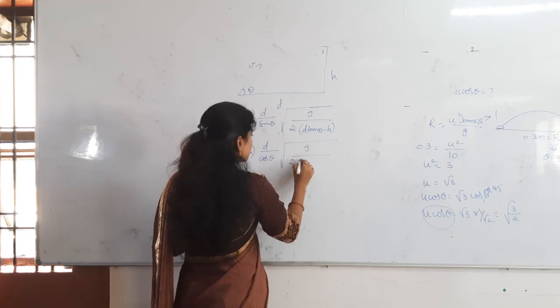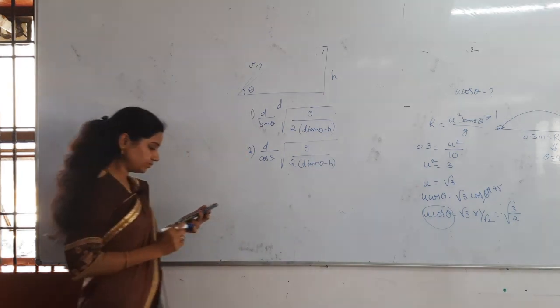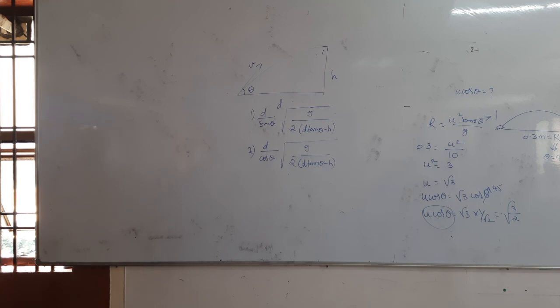Select among the two options which is the correct answer. Read the question first of all. See the diagram what I have drawn. From that you get the answer.